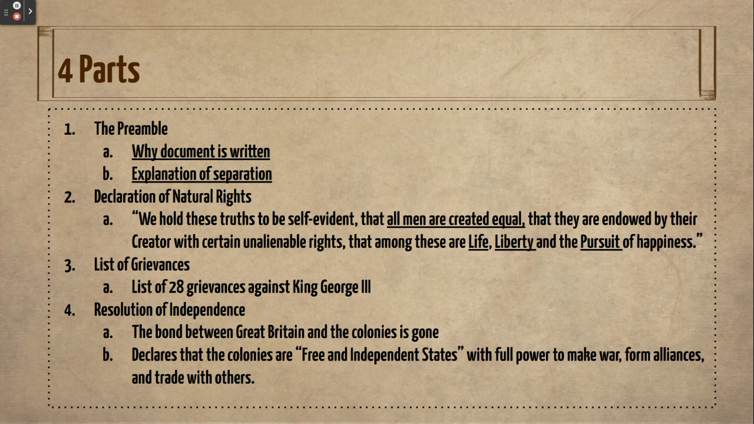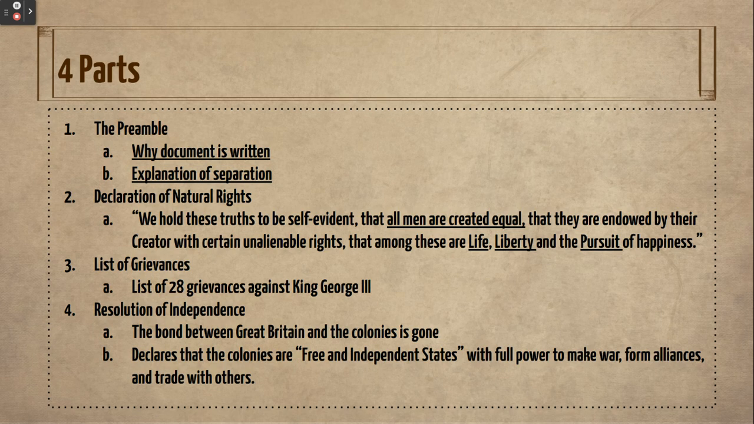The famous quote is: we hold these truths to be self evident, that all men are created equal, that they are endowed by their Creator with certain unalienable rights, that among these are life, liberty, and the pursuit of happiness. The third part is a list of 28 grievances from the colonies against King George III. These are just their complaints that they had with him.